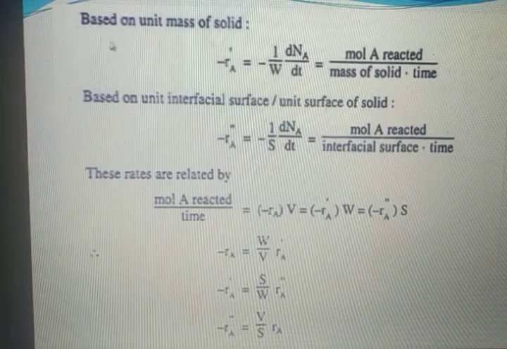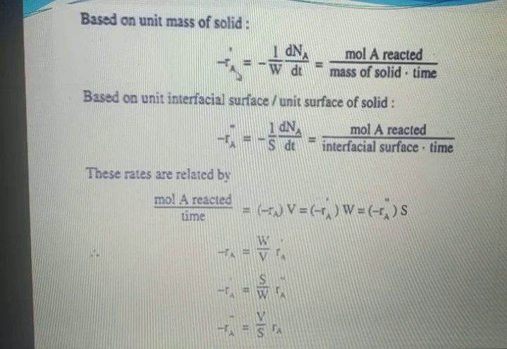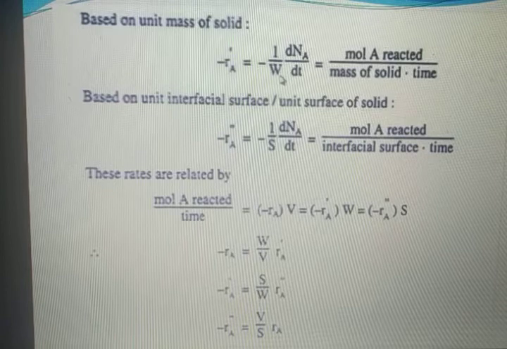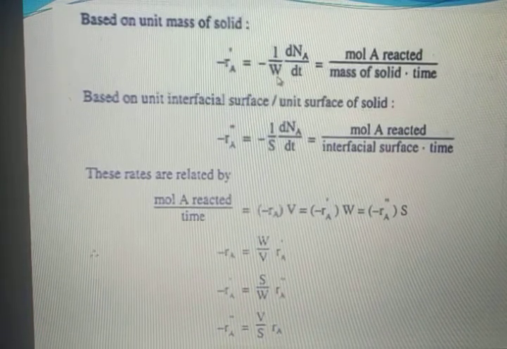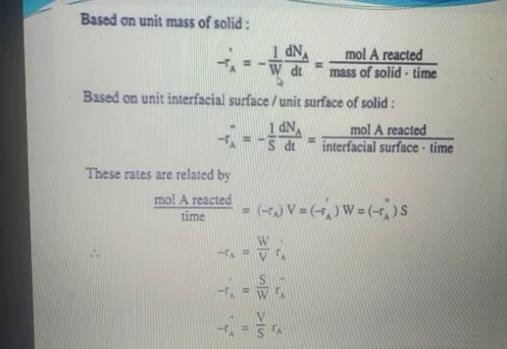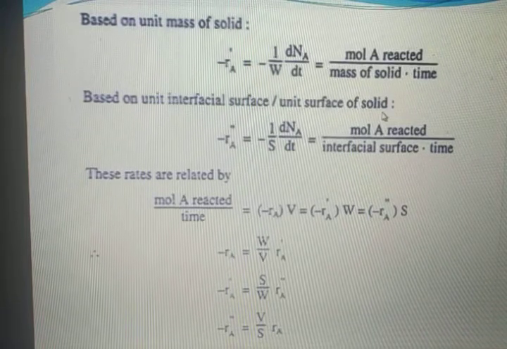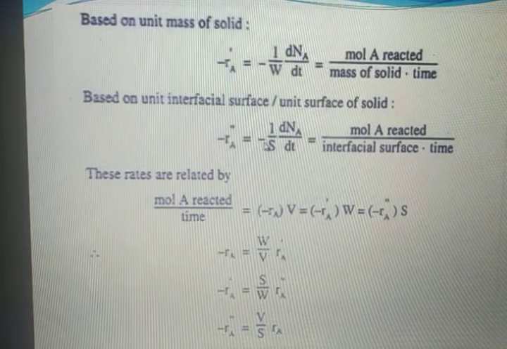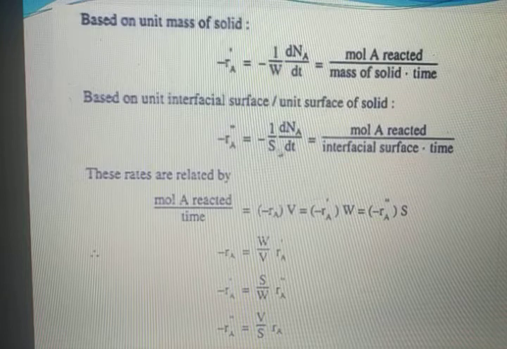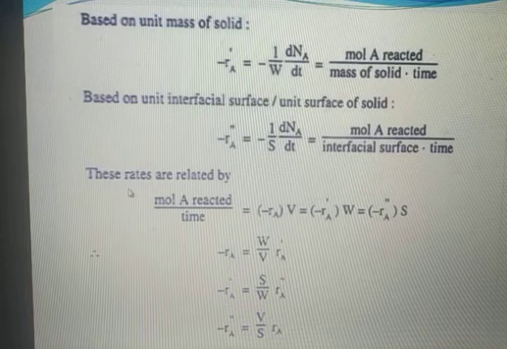If we base the rate on unit mass of solid, then it will be minus Ra dash is equal to minus 1 upon W dNA by dt, where W is the mass of solid. Based on unit interfacial area or unit surface of solid, we get minus Ra double dash is equal to minus 1 upon S into dNA by dt, where S is the interfacial surface area.